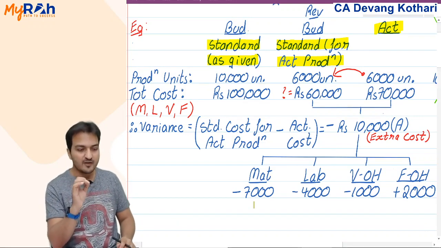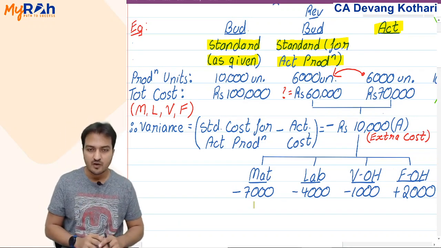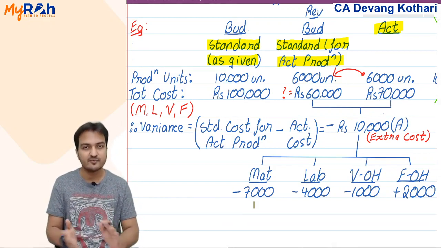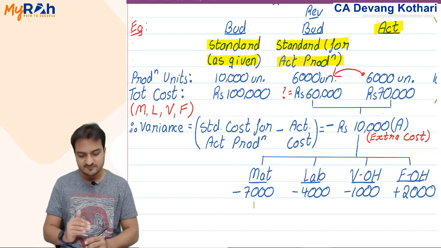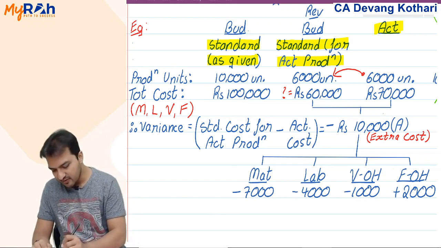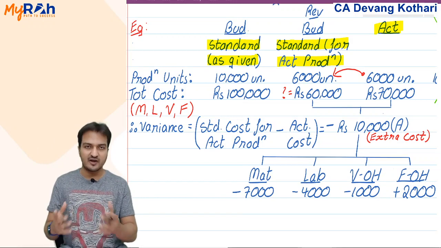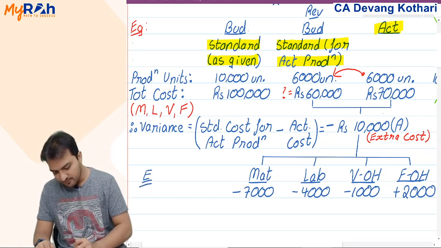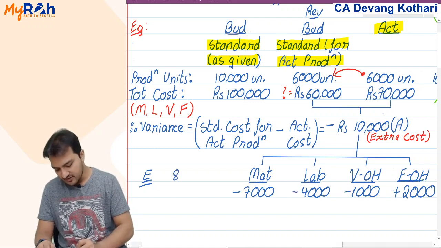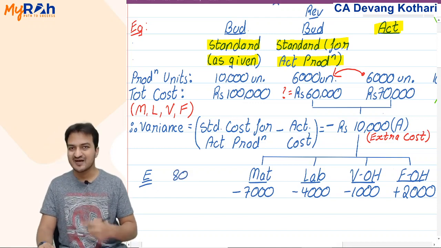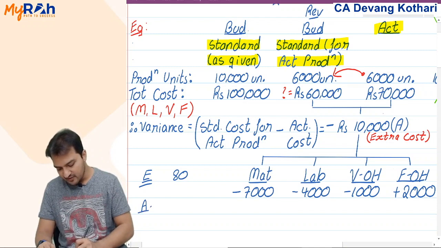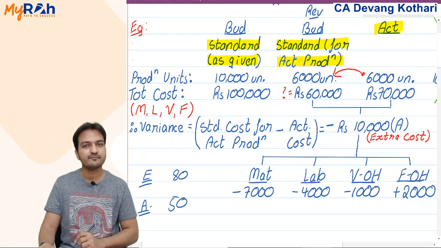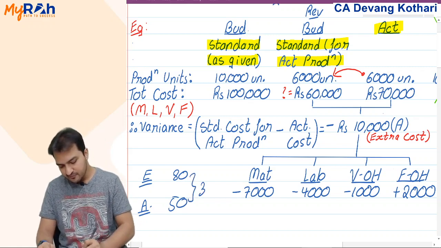Listen to this. Say you appear for an exam, a 100 marks paper. You have written the full 100 marks paper. After writing the paper, you estimate how much you will score. Say your estimated score was 80. But when the corrected paper was given back to you, the actual score you got was only 50. So you see the variance here is 30.